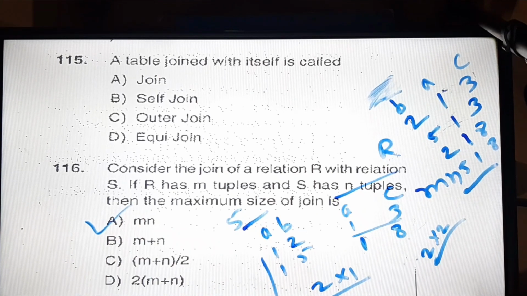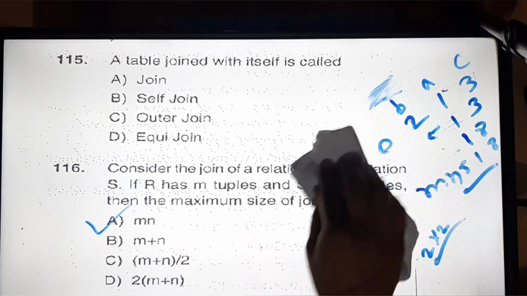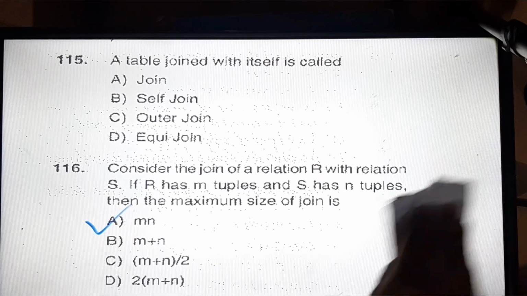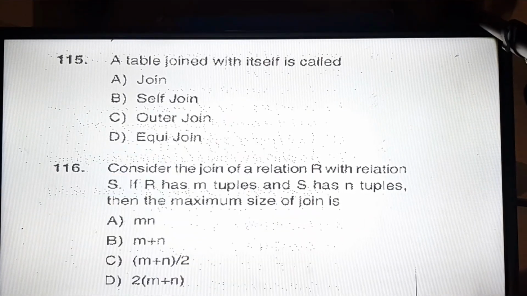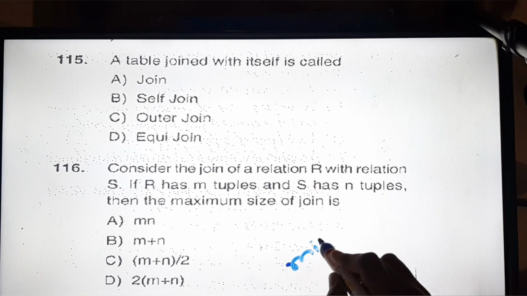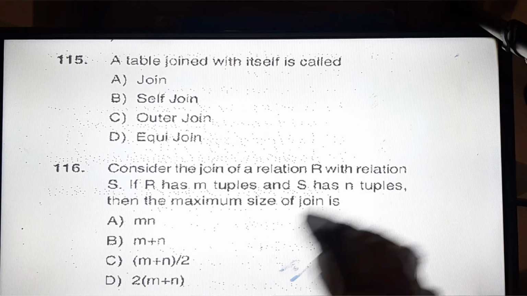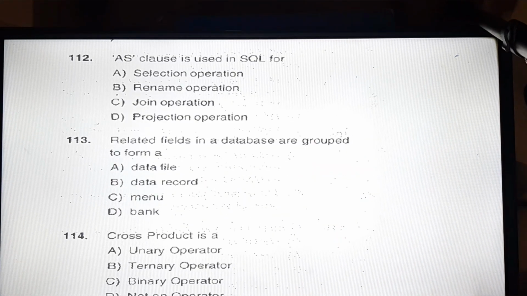Okay, so now you can understand this question. Before we look at the next question, you can also find out the minimum number of tuples when we have a join. So understand, when we don't have anything in common, the minimum number in this question will be 0, because no row will be in common, so the minimum number can be 0. This was asked in an ISRO question also. Okay, look at the next question.